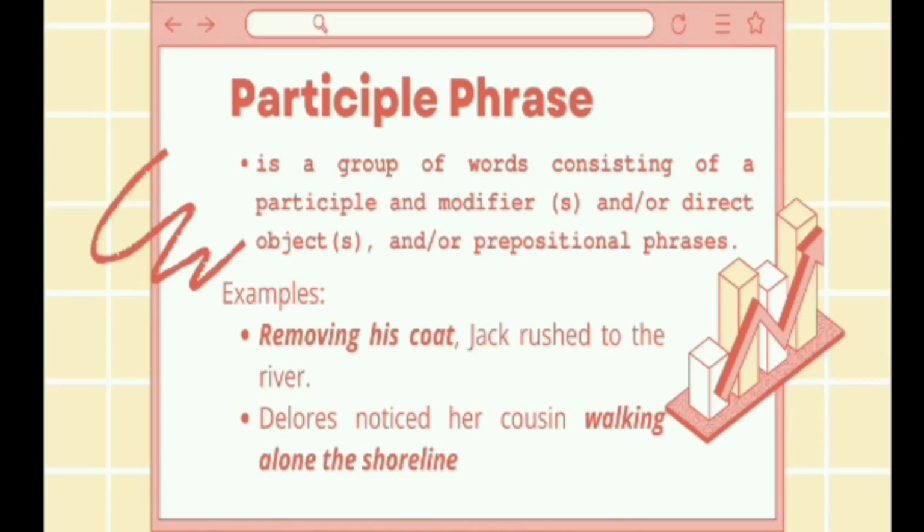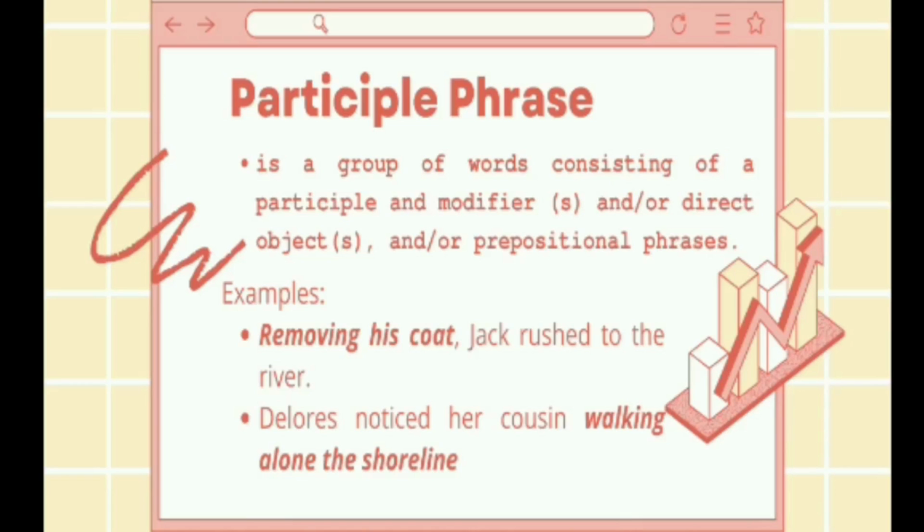A participle phrase also looks like a verb, but actually it functions as an adjective. It modifies a noun in the same sentence. So I have here two examples of participle phrases. The first one is, removing his coat, Jack rushed to the river. The participle phrase functions as an adjective modifying Jack, and removing in the sentence is the participle while his coat is the direct object.